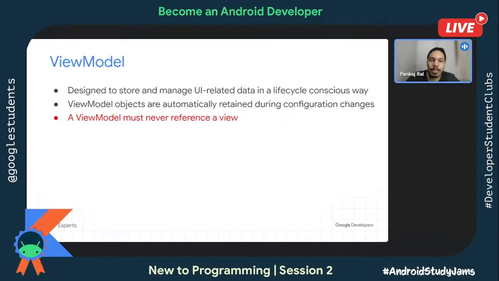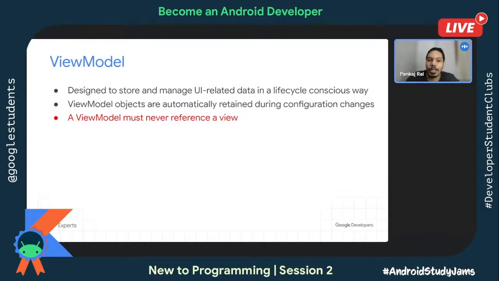That's why ViewModel is really an important concept. It's a lifecycle component which can survive the configuration change, and it is designed just to store the result. It in turn doesn't do anything. But because, as I said, it can survive configuration change, it's going to be in memory for a longer time.